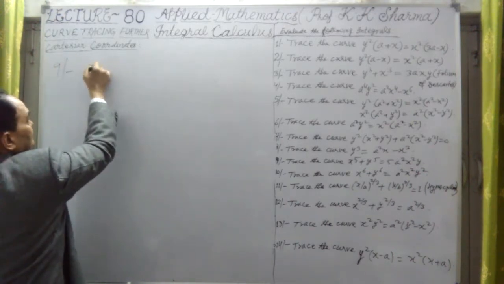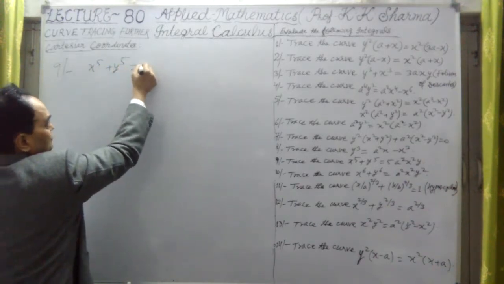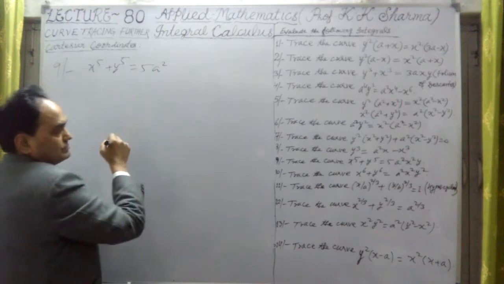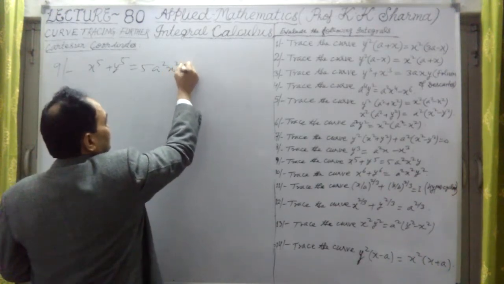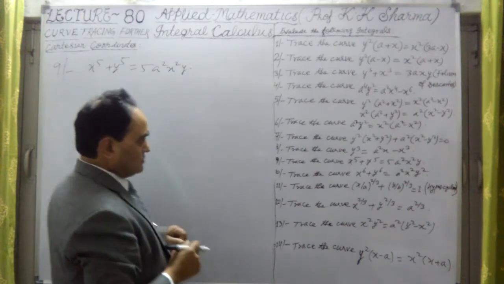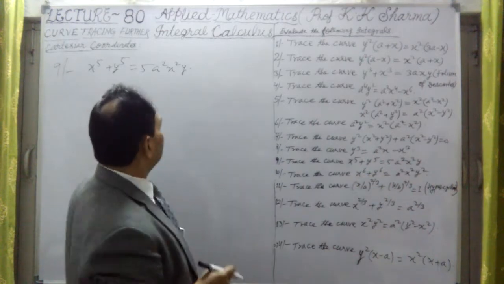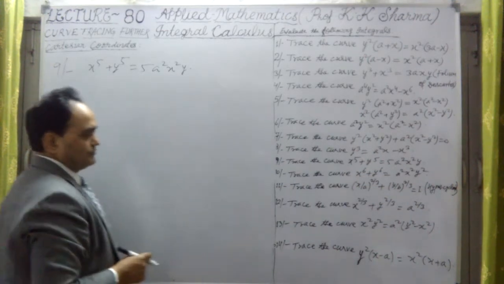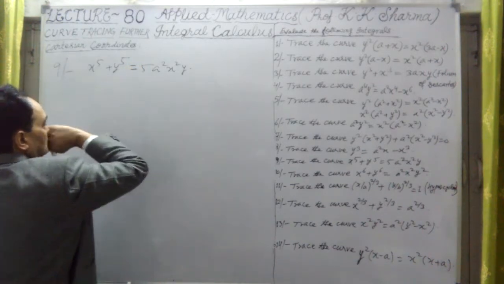Trace the curve x^5 + y^5 = 5a^2 x^2 y. This one: x^5 + y^5 = 5a^2 x^2 y. Okay, so let me take this equation.